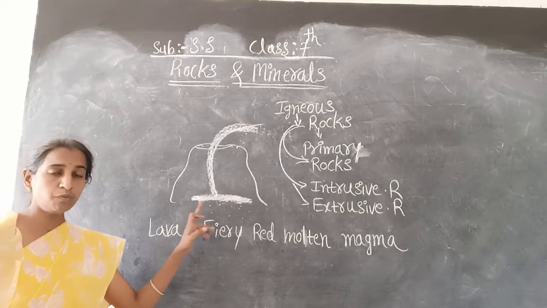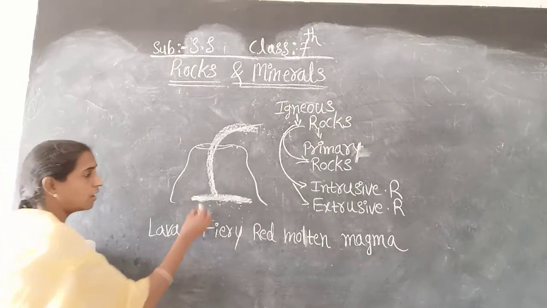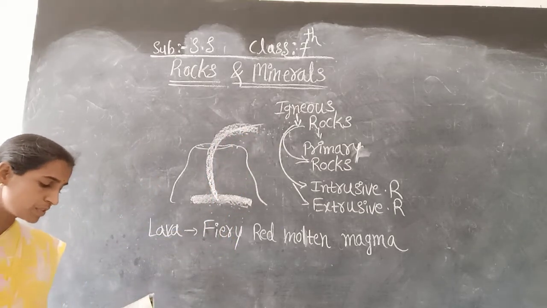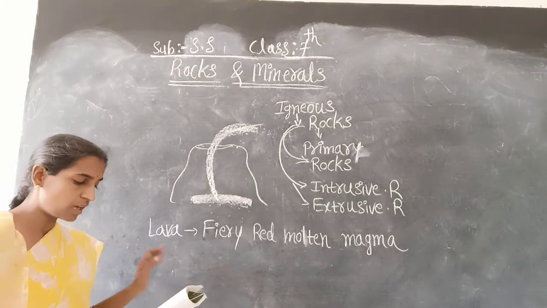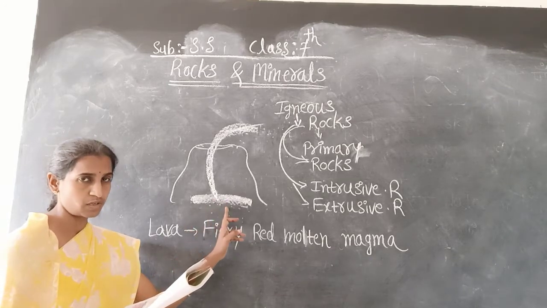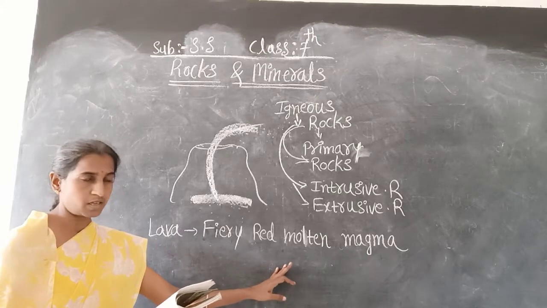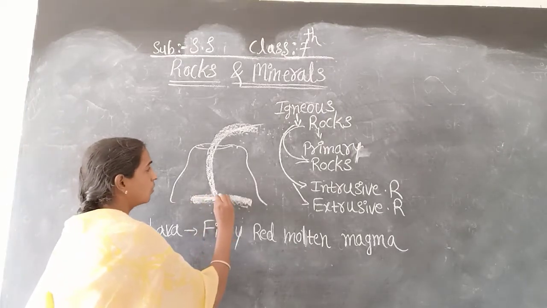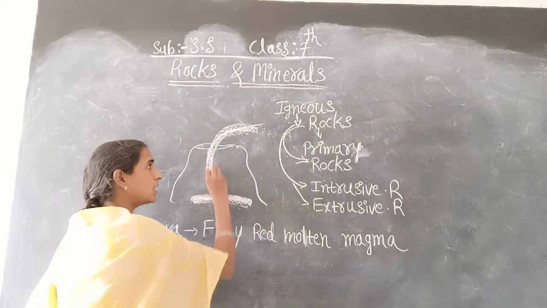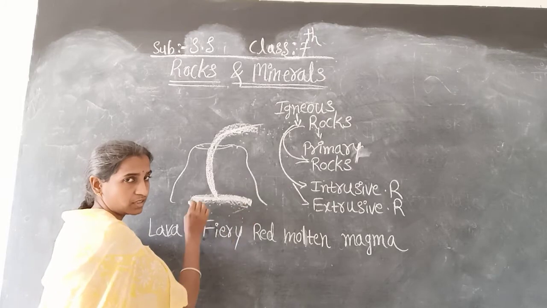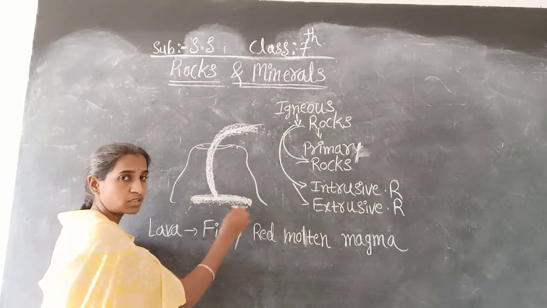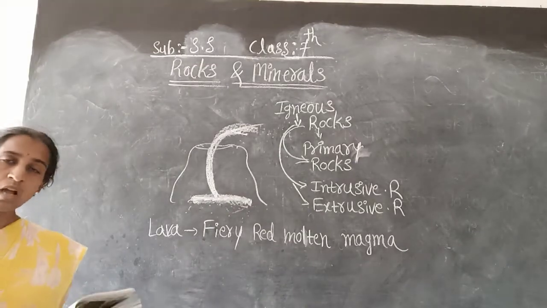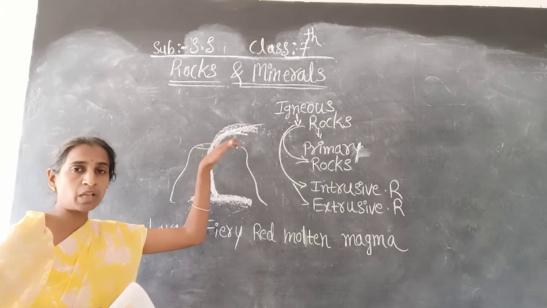When the lava is coming out from the interior of the earth on its surface, interior of the earth means from inside the earth, it comes outside. Surface means it comes on the top layer, you can say.